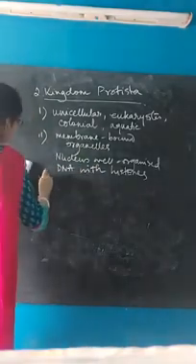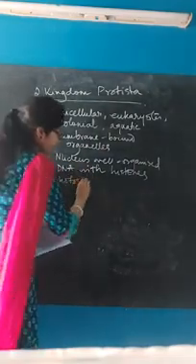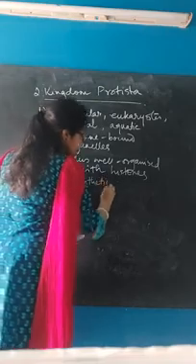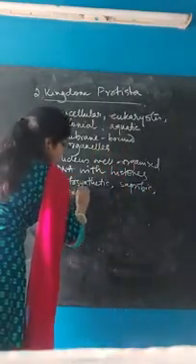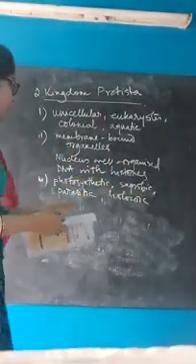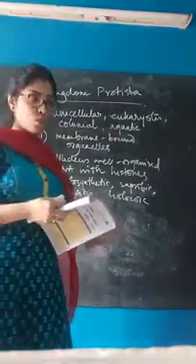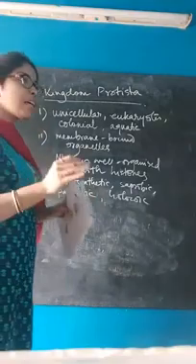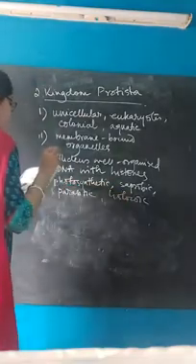Next, number 3, modes of nutrition are photosynthetic. That means they perform photosynthesis. Next, saprobic, parasitic, and holozoic. So the first 3 terms are already discussed in the previous kingdom, but holozoic, this is a new term for you. It means a proper or complete type of nutrition where all the food particles that are ingested are completely digested. So these are the modes of nutrition.